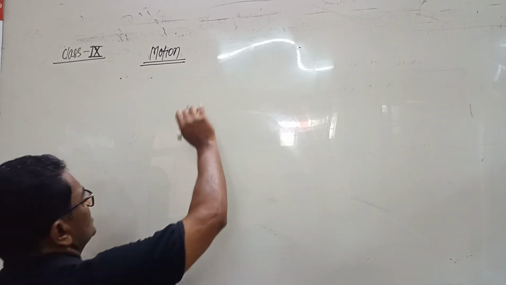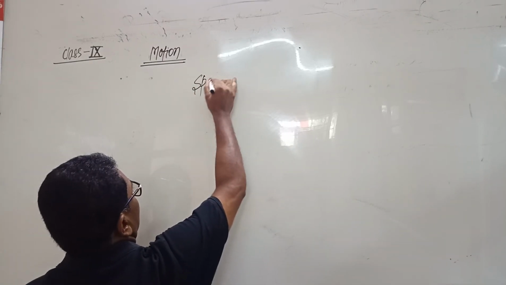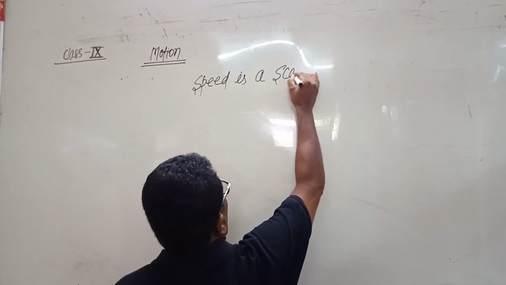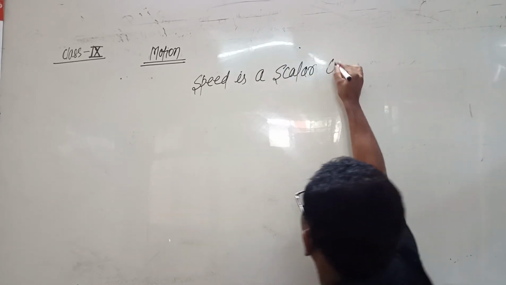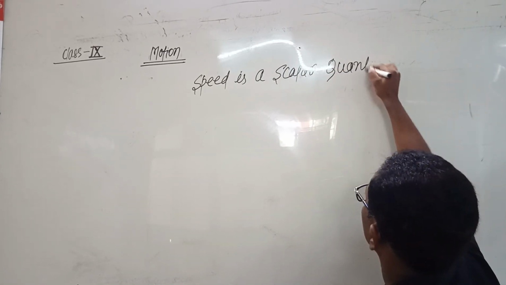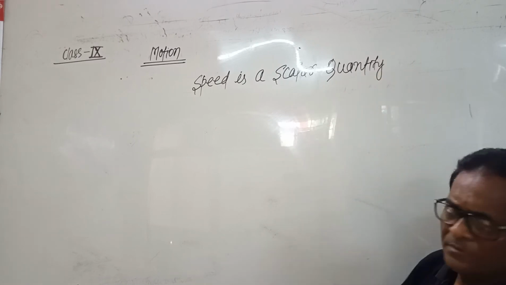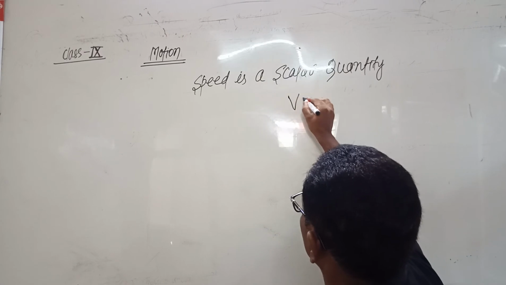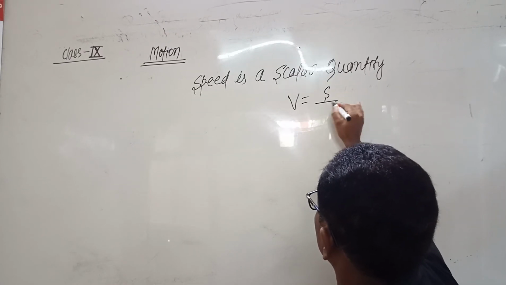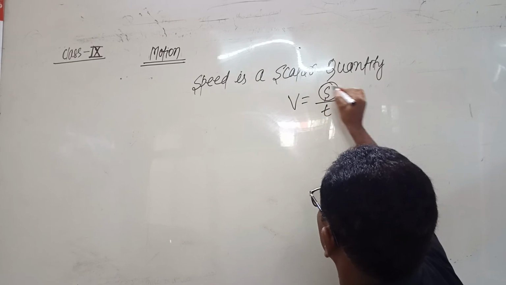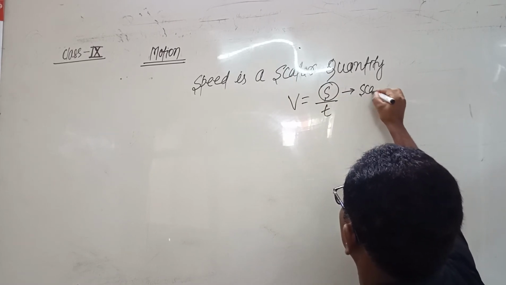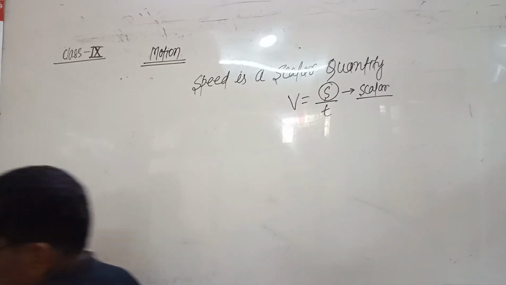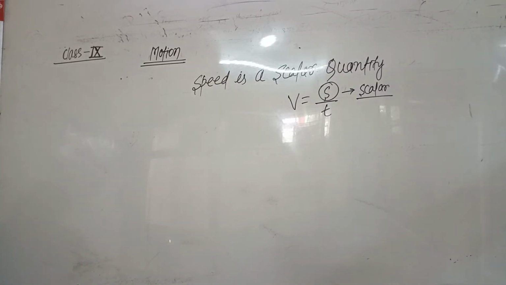And speed is a scalar quantity, because we have just seen the formula for speed equals distance upon time, and we know that distance is a scalar quantity. Therefore, speed is also a scalar quantity.